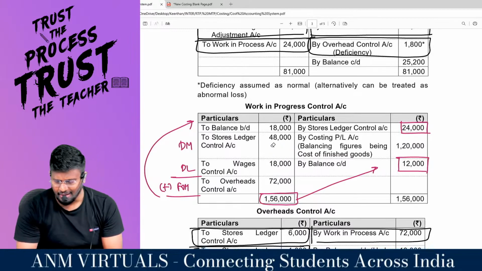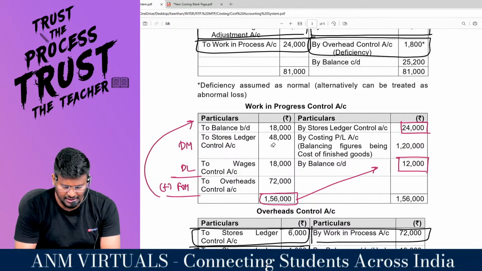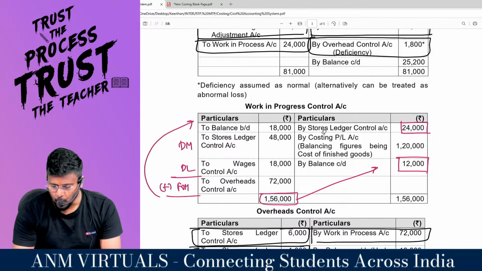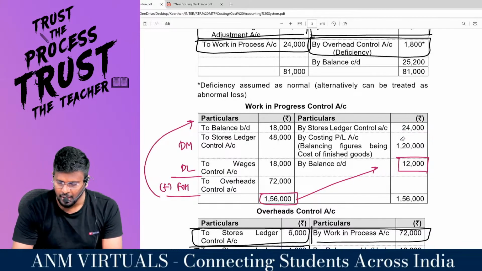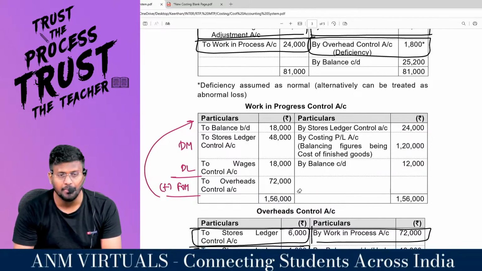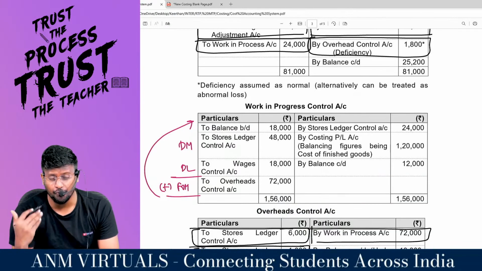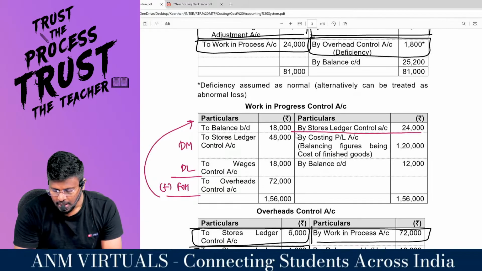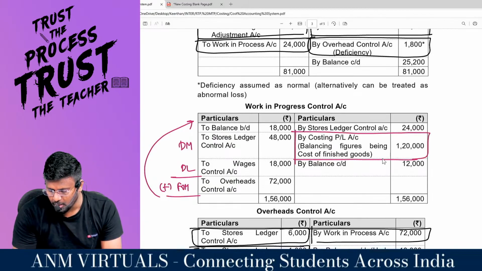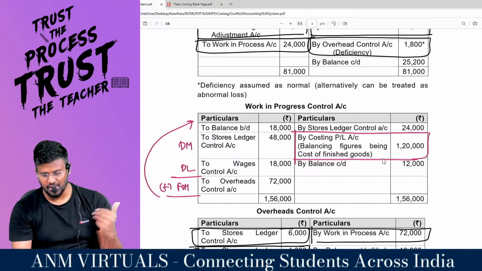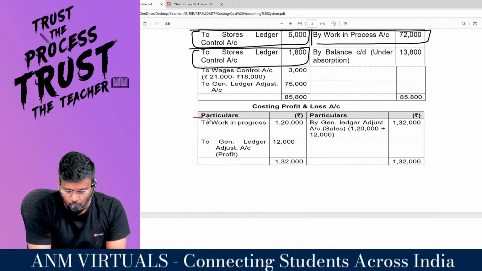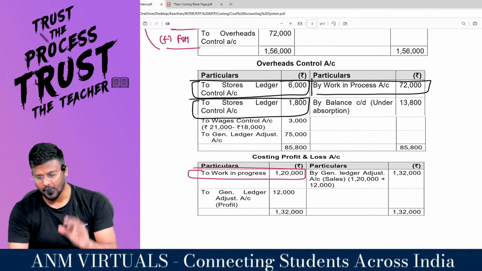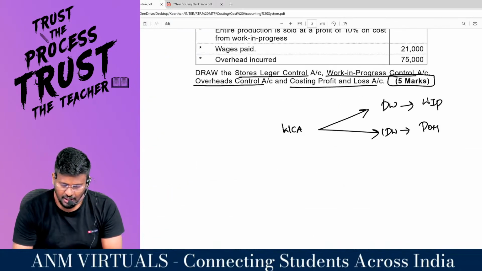So, my dear lovable students, 1,56,000 minus 12,000 closing WIP minus 24,000 return means 1,20,000 rupees of work has been fully completed and it should be transferred to the finished goods control account. But the question did not ask us to prepare the finished goods control account, so I have prepared the costing P&L account. That 1,20,000 has been transferred from WIP to the costing P&L account. I hope you are able to understand this better.